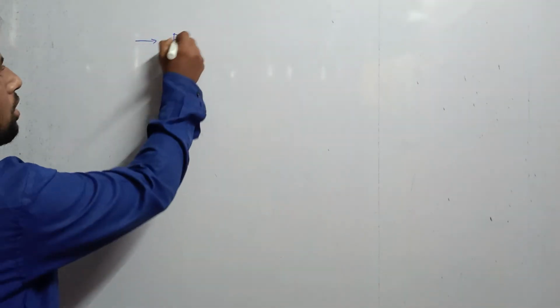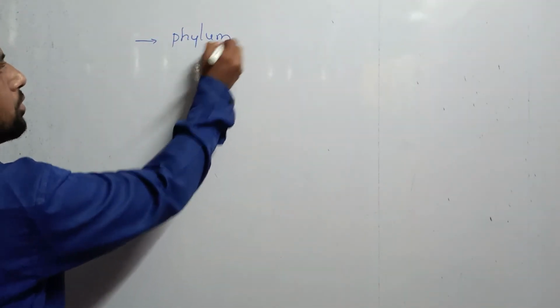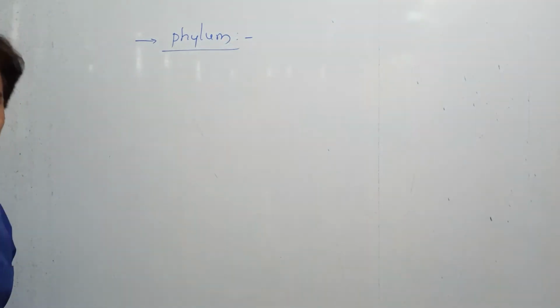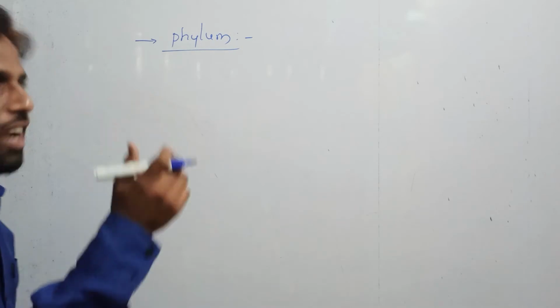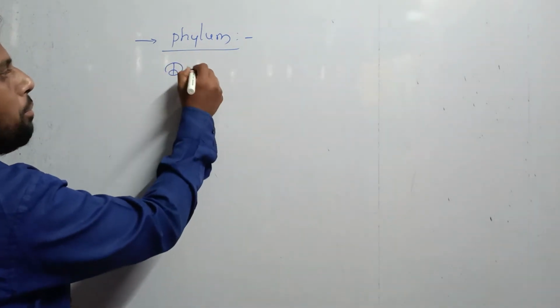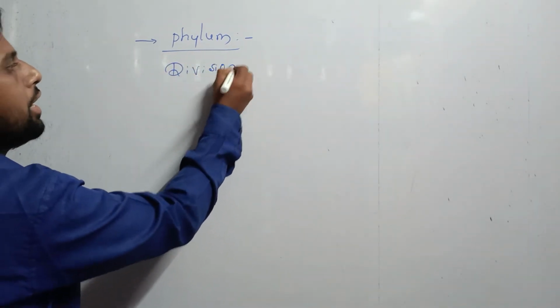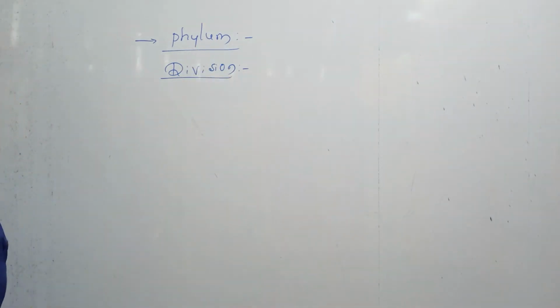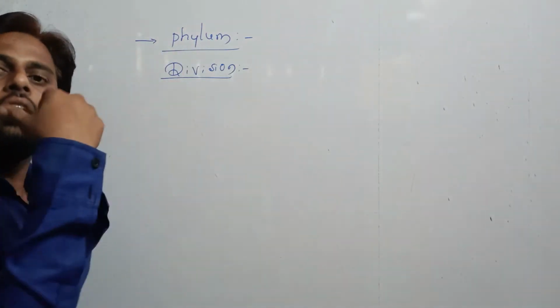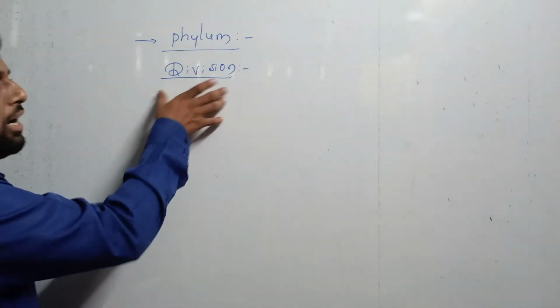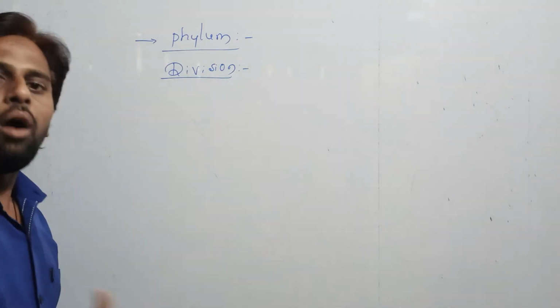Let's begin with the next level of classification, that is what? Phylum. Students, phylum is the word given for animals, and for plants we give what here? Division. So division and phylum are two words with the same meaning. Phylum we use for animals, and division we use to denote the plant groups.